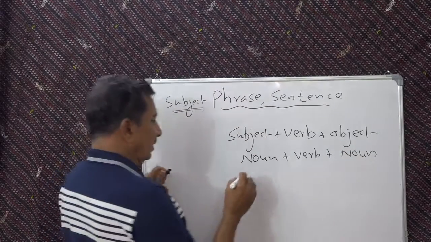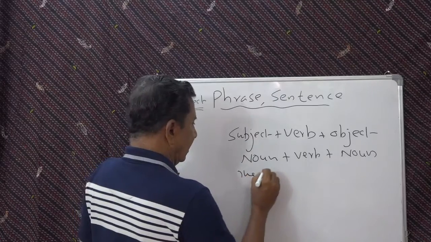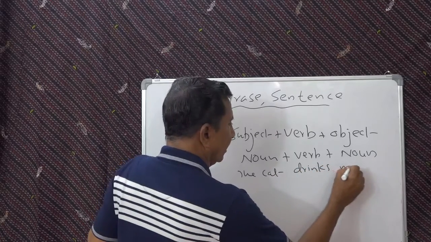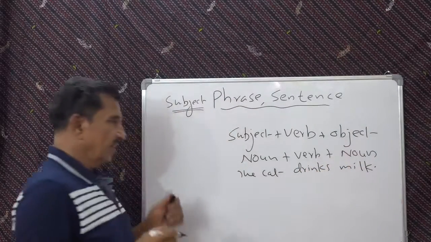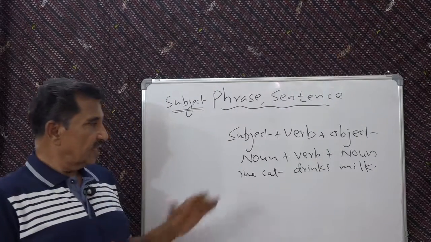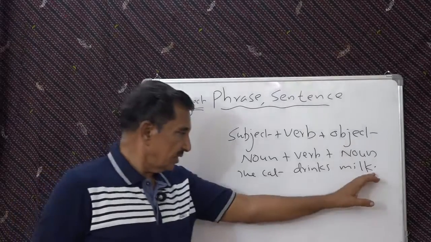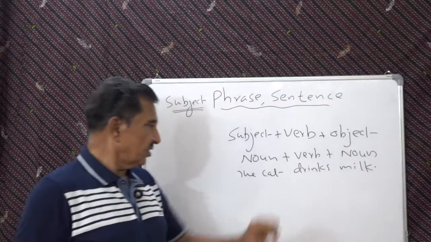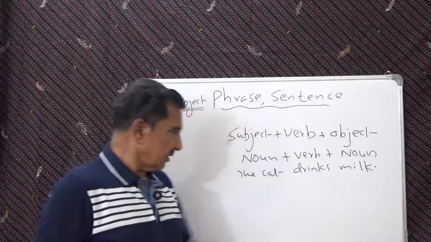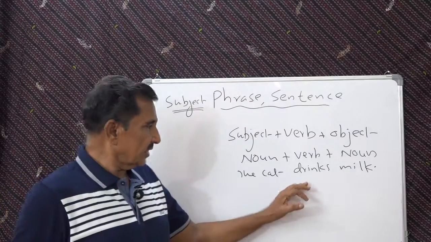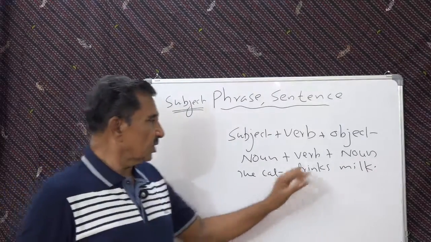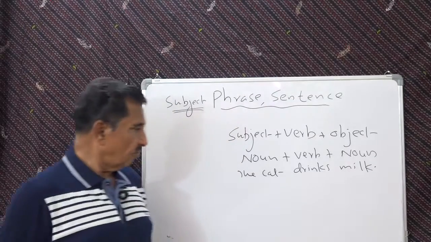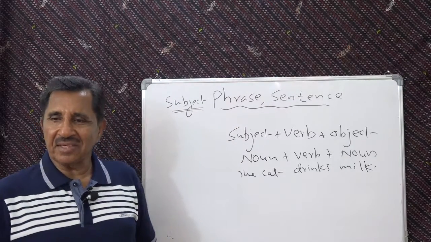An example you can see: the cat drinks milk. And thus you can go on making sentences. The cat drinks milk, the cow eats grass, the dog eats bones, the crow drinks water, the teacher teaches a lesson, mother cooks food, father milks the cow. Any number of sentences we can make.